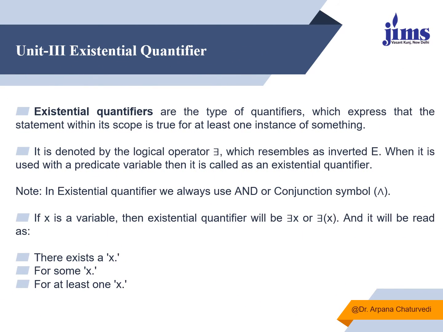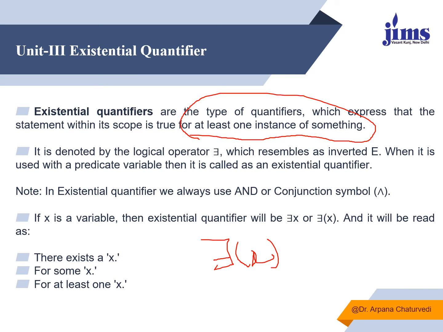Now comes the existential quantifier. These are the type of quantifier which express some part of our entire universe. Like it is true for a few things, for at least some instances, or for something. The symbol which we use is this, an inverted E. When it is used with the predicate variable, it is called the existential quantifier. Now, how do we represent it? There exists a, or there exists some x, or at least one x. So this is how we represent it.